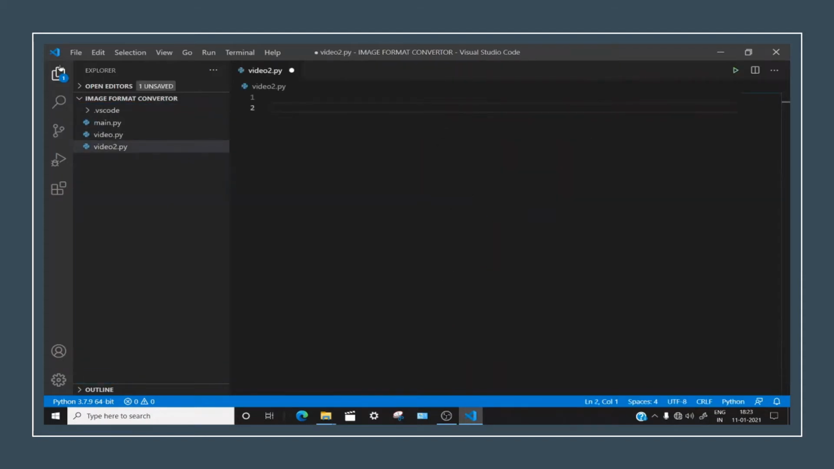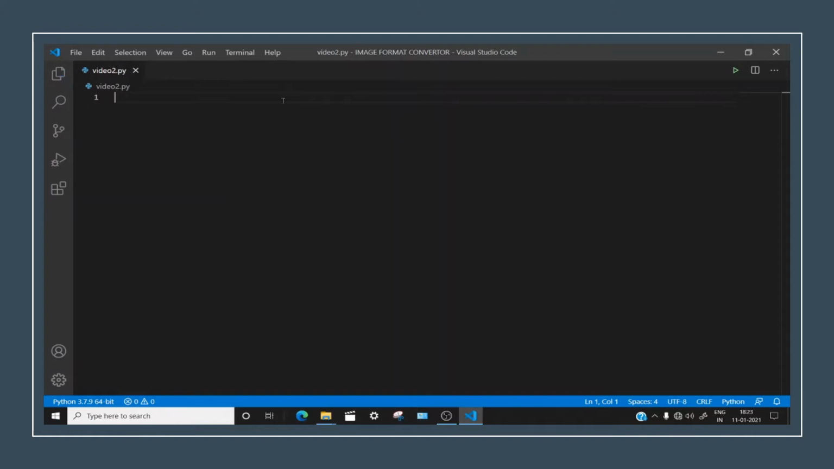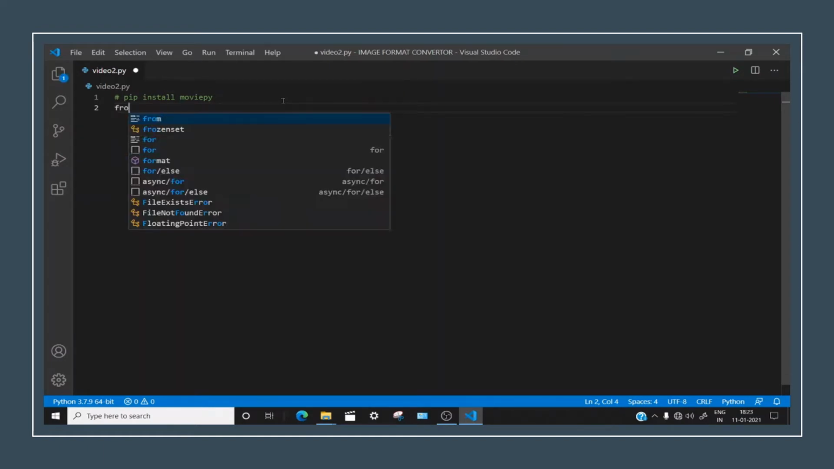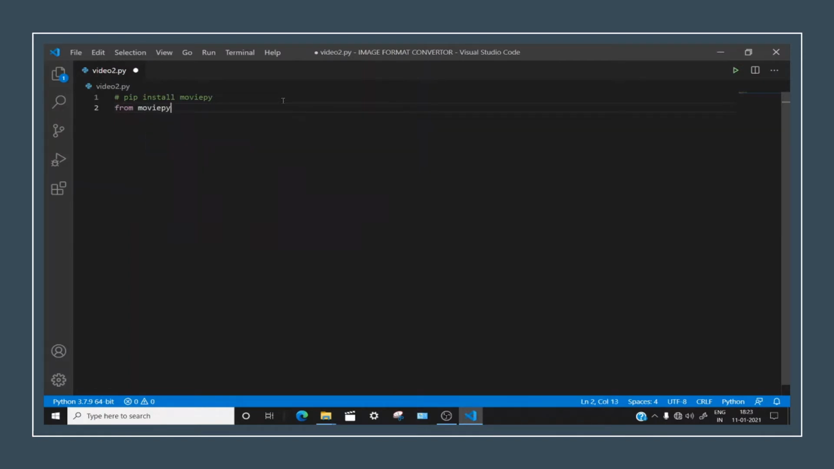What I now want you all to do is pip install moviepy. I want you all to install this module from PyPI. Now I have already installed it for myself. So let's import it: from moviepy.editor import asterisk. And from os import asterisk.